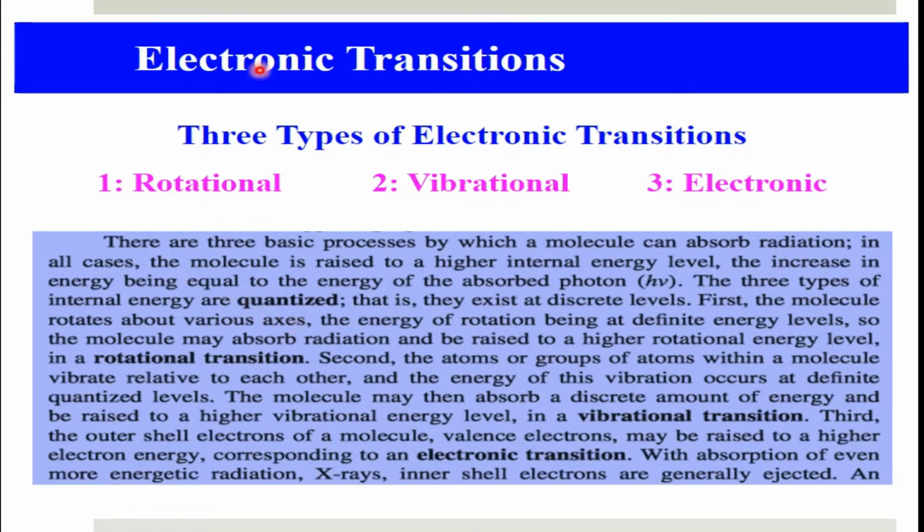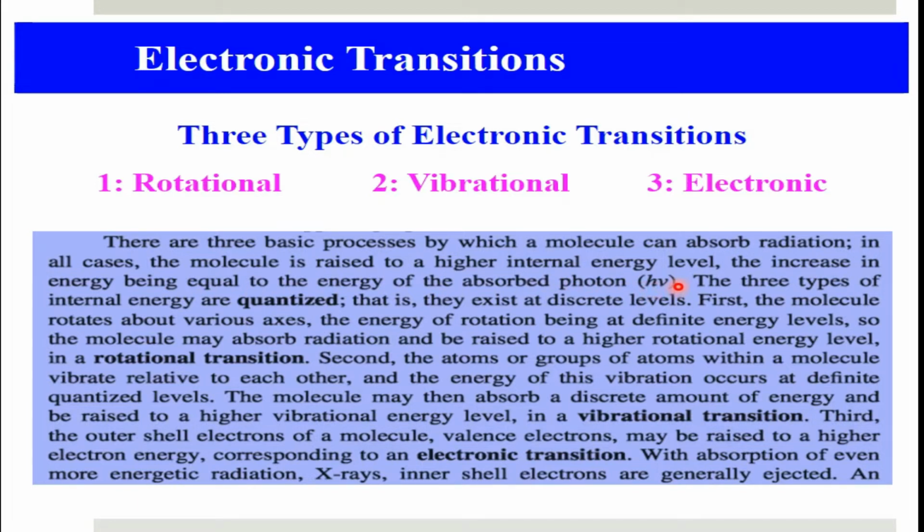So basically there are three types of electronic transitions. Number one is rotational, which is of lowest energy level, and then vibrational, and then electronic transition. So how can these three basic types of transitions occur? There are three basic processes by which a molecule can absorb radiation. In all cases, the molecule is raised to a higher internal energy level, the increase in energy being equal to the energy of the absorbed photon, h nu.